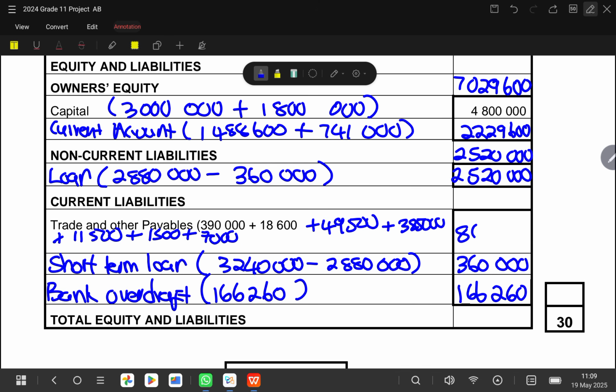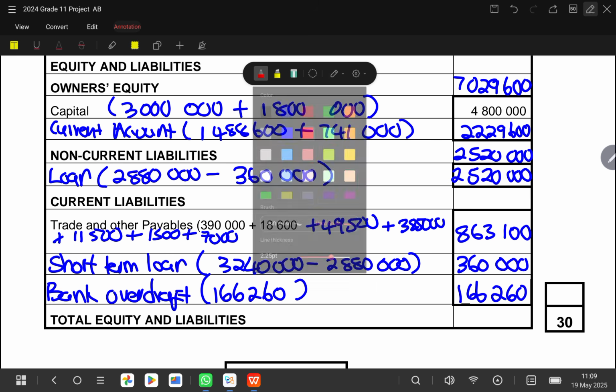It gives us 863,100, but we will confirm this. So let's see, 390,000 plus 18,600 plus 49,500, and then plus 385,000, and then plus 11,500, plus 1.5, and then plus 7,000. It still gives us 863,100.